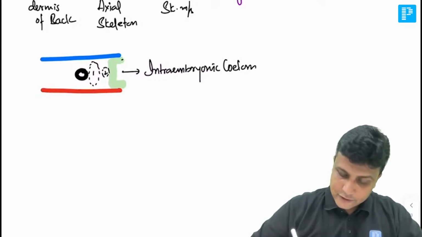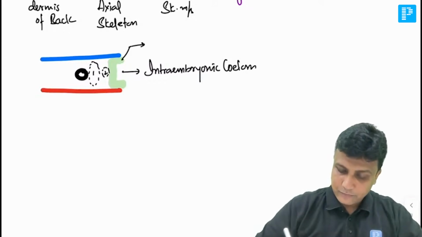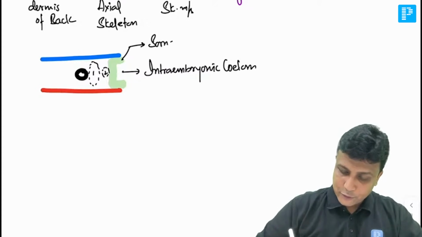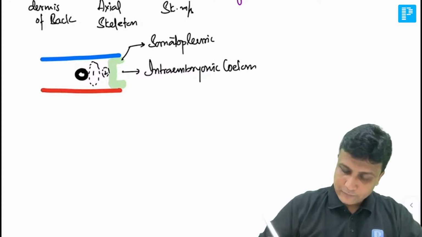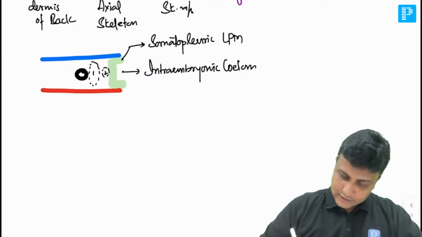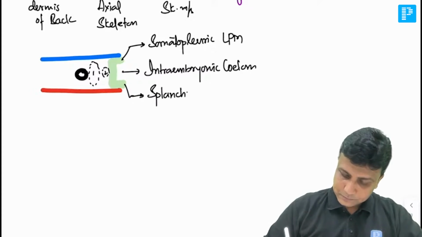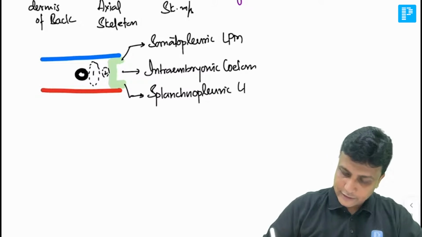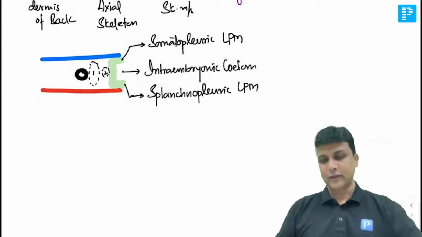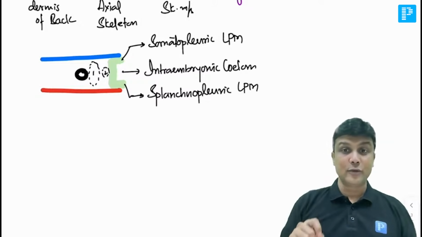This layer which is present along with the ectoderm is the somatopleuric lateral plate mesoderm, and this layer which is along with the endoderm will be the splanchnopleuric lateral plate mesoderm. So the intra-embryonic coelom divides it into two layers.